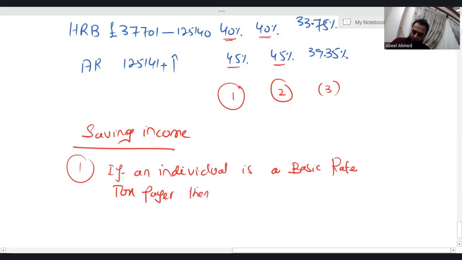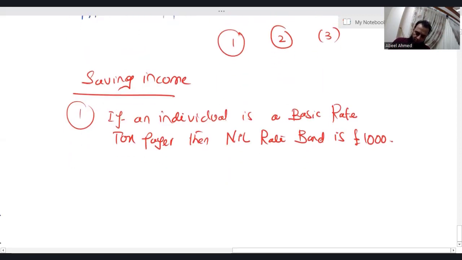Then nil rate band is £1,000. Obviously, how do we decide who is a basic rate taxpayer? I'll come to that, inshallah. Don't worry. Second point. It's not necessary that an individual will have to be a basic rate taxpayer. There's a possibility. What if the individual is a higher rate taxpayer?